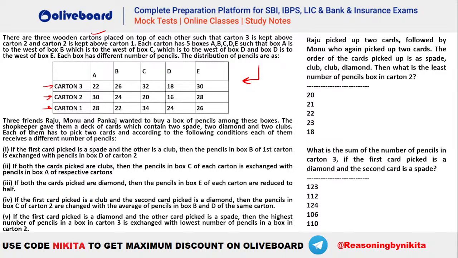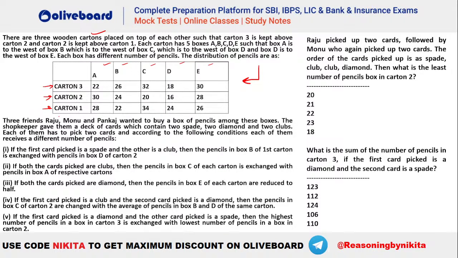And each carton has 5 different boxes, box A, B, C, D and E, and each of these boxes has a certain number of pencils, right? Here 22, that means carton 3 box number A has 22 pencils. Similarly, carton 3 box number B has 26 pencils, and so on.